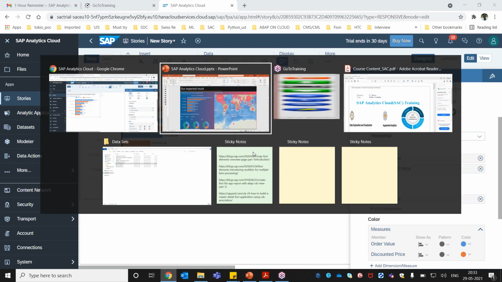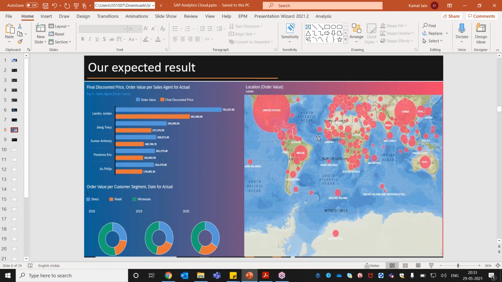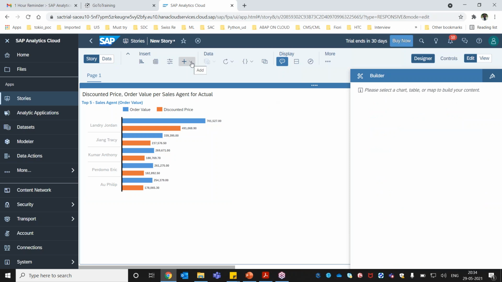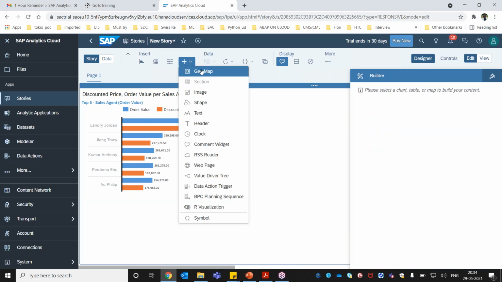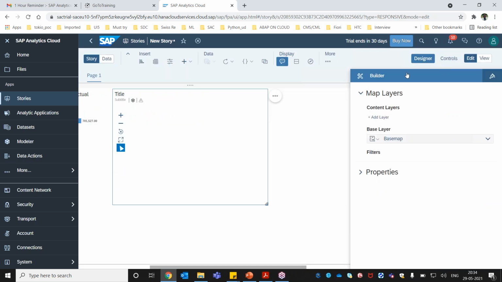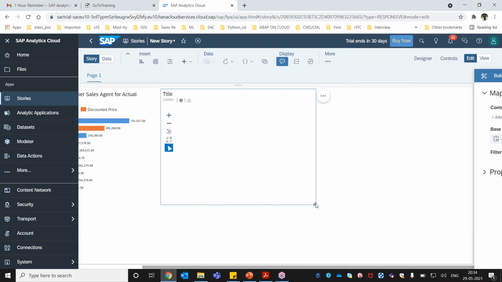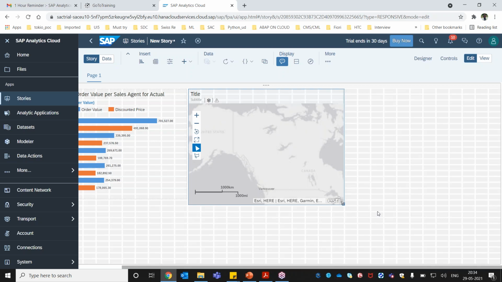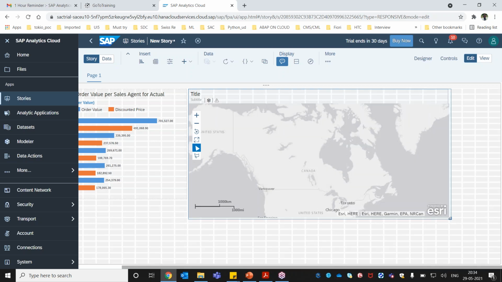Now next is to design this map. Already in our data modeling page, we have created a column called coordinate, using the latitude and longitude. So let's insert the map. If you click here, you will see there's an option called add, and then an option called geomap. Now I will expand this so it looks a little bit bigger, so that we can at least see the data points.